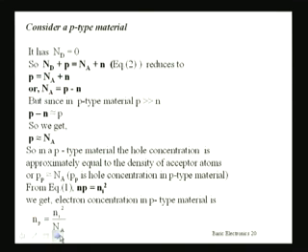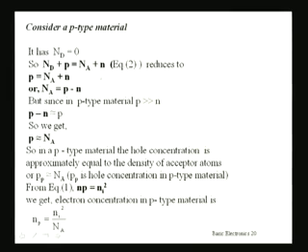Similarly, if we consider a p-type material, then the donor concentration is 0 since it is a p-type material. So equation 2 will now reduce to p = Na + n, or Na = p − n. And since it is a p-type material where the hole concentration is much more than the electron concentration, p − n can be approximately written as p.